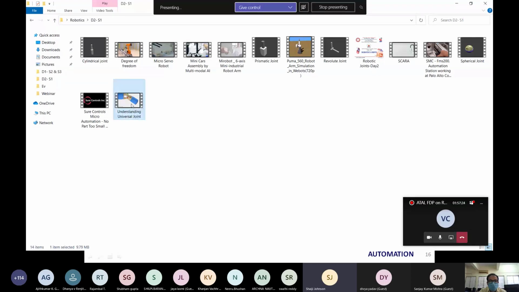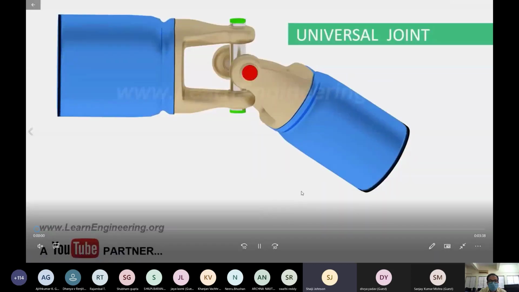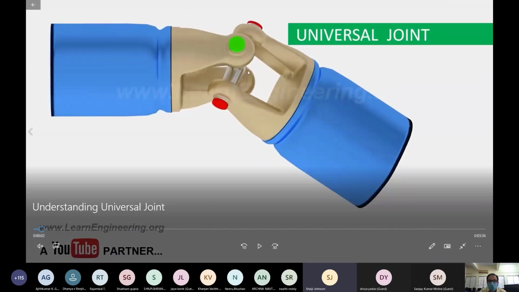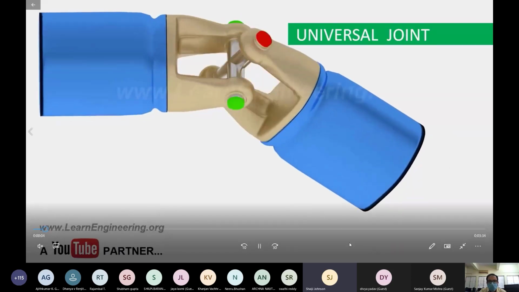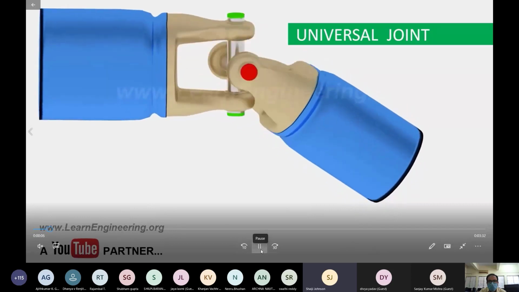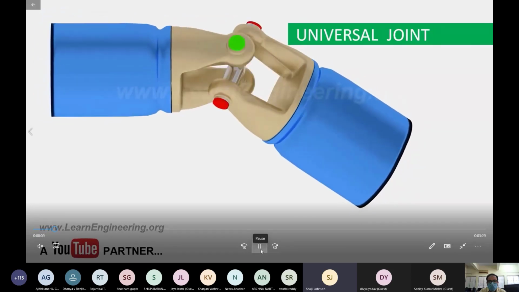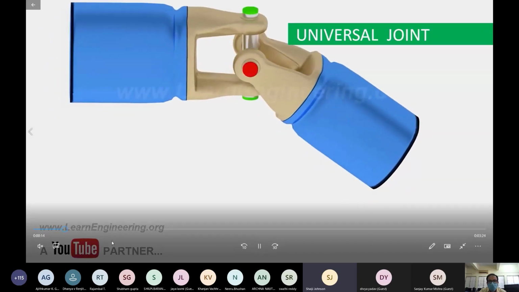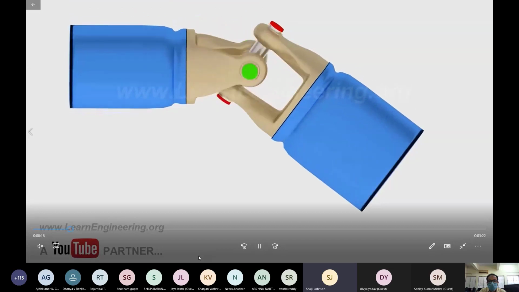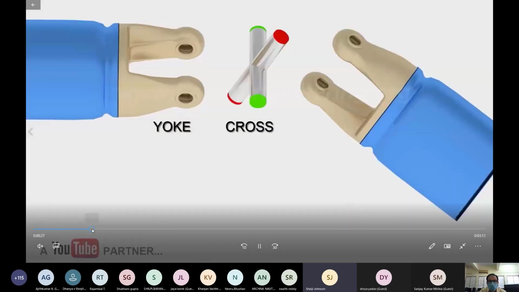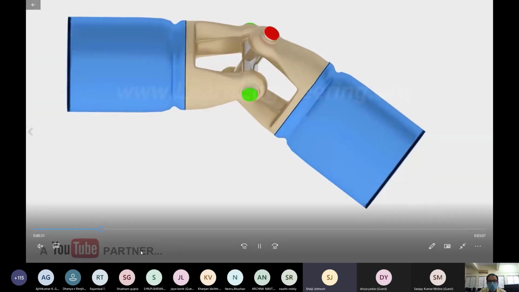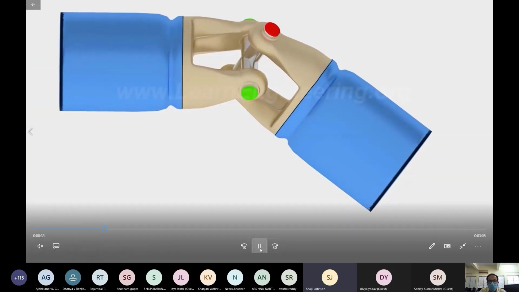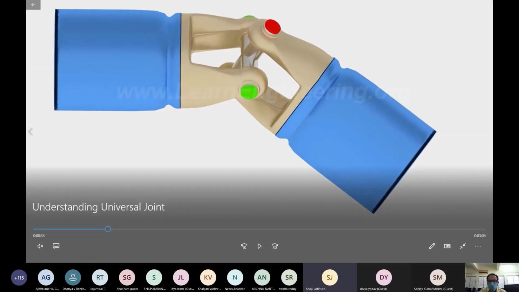Now the universal joint. So this is our universal joint, as we can see the cross. So they are connected with the cross joint, or we can say the universal joint. So we can get 2 types of movement, left and right, and up and down.